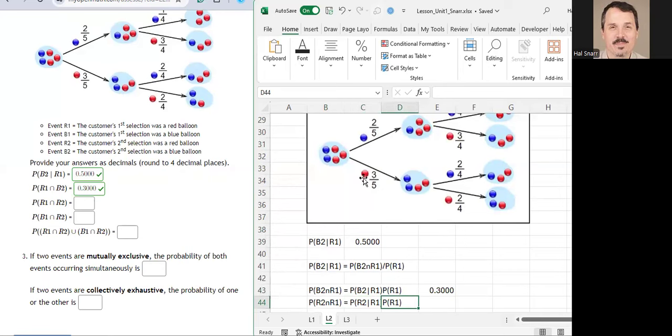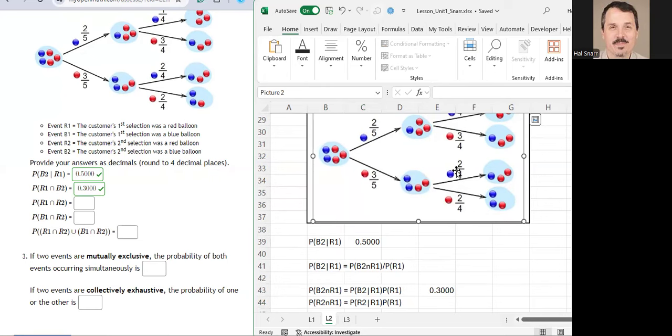The probability of R1 is this 3/5, right? So we've chosen red first, leaving us with 2 red and 2 blue. The probability of R2 given R1, that's this 2/4. So we multiply this 2/4 times that 3/5.